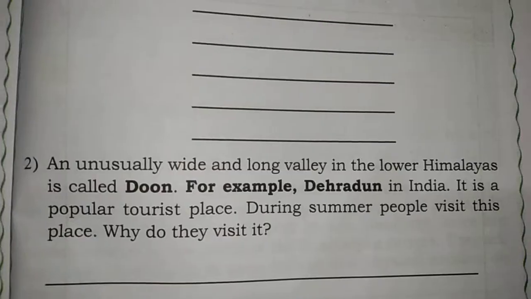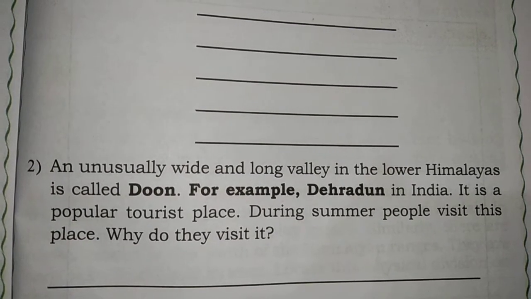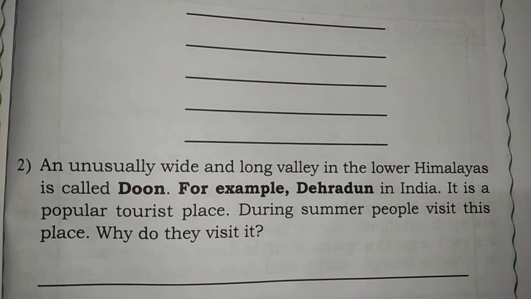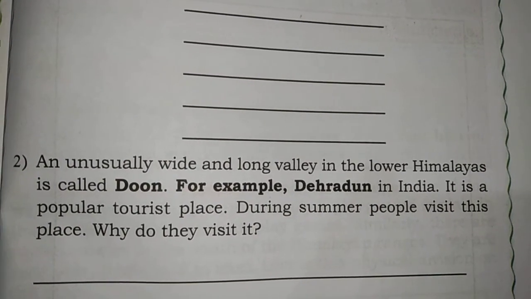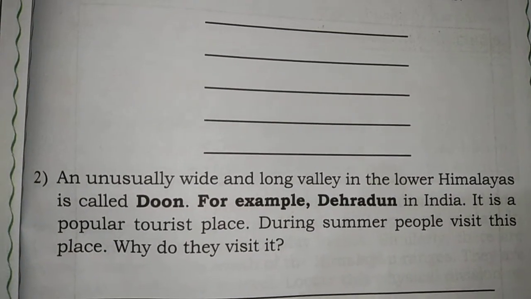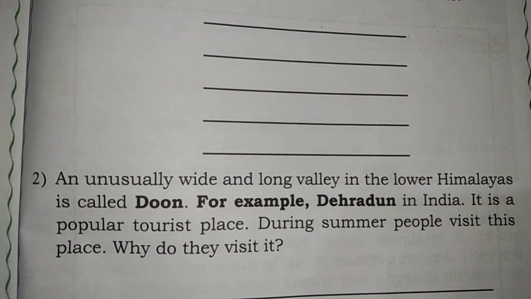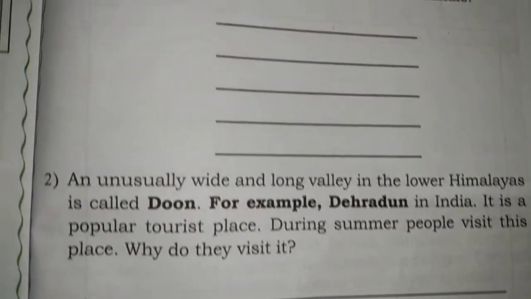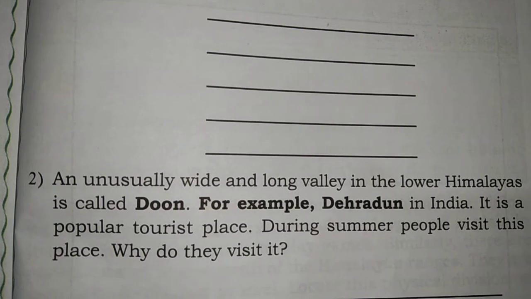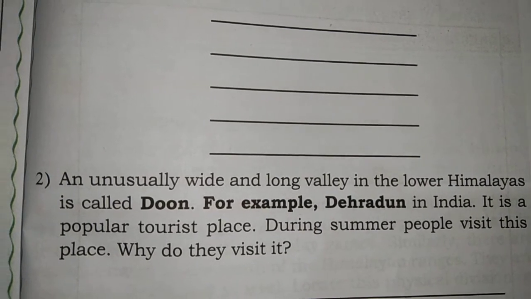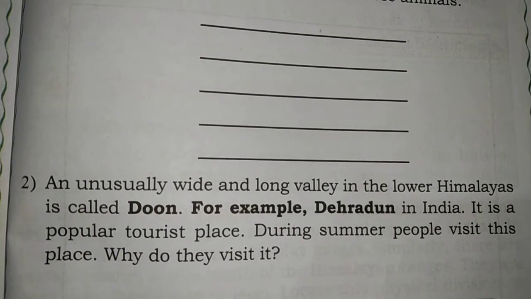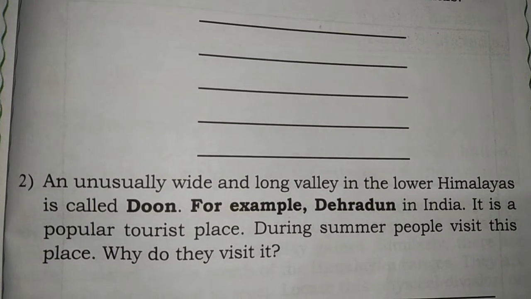An unusually wide and long valley in the lower Himalayas is called a Dune. Example, Dehradun in India, which is a popular tourist place. I will once again repeat it. What is a Dune? An unusually wide and long valley in the lower Himalayas is called a Dune. Example, Dehradun, a popular tourist place.